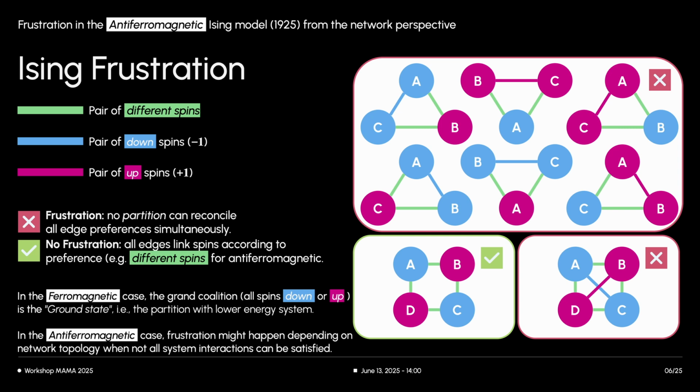The Ising model's limitation to only two states means some solutions, like placing each node in its own distinctive community, similar to a singleton partition, aren't directly representable. So, frustration in the Ising model often depends on the network topology. A square lattice might avoid it in an antiferromagnetic setup by alternating spins. However, adding diagonals, as shown in the example, can reintroduce frustration.